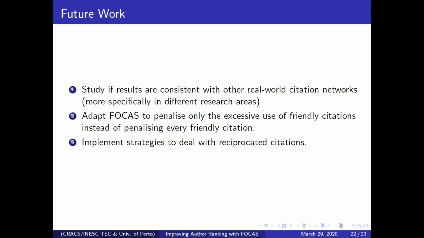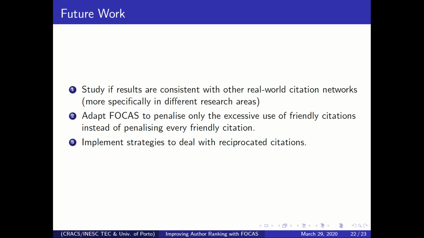So just to give you some ideas of our future work, as I said, this is our initial effort to tackle this problem. So we want to study if these results are consistent with other real-world citation networks. More specifically, we want to test if the results that we observe for computer science also apply to different research areas. Also with respect to FOCAS, we want to make an adaptation, because right now we are penalizing every friendly citation, which may not be ideal because, as I said, they occur naturally in the community.